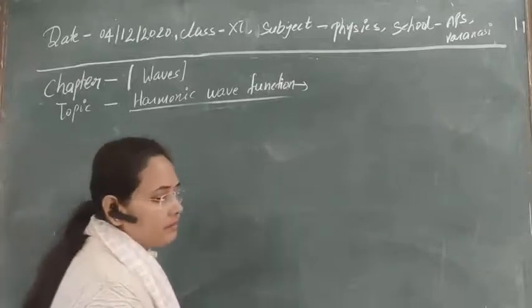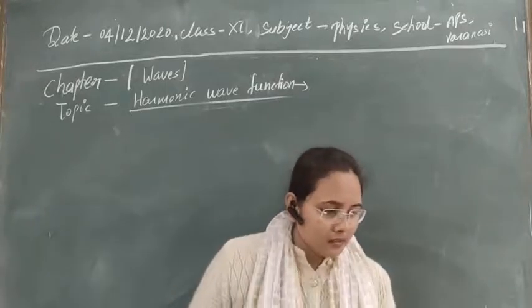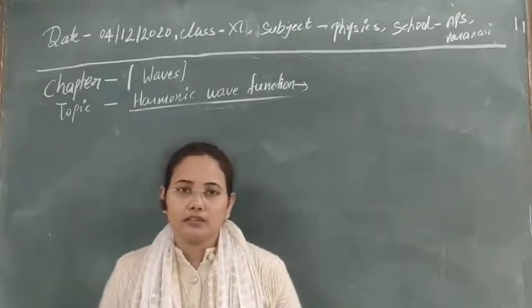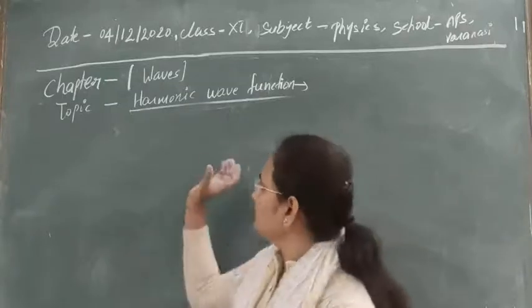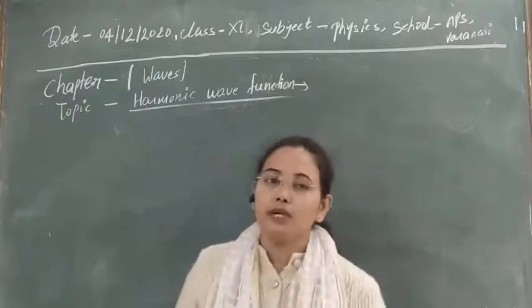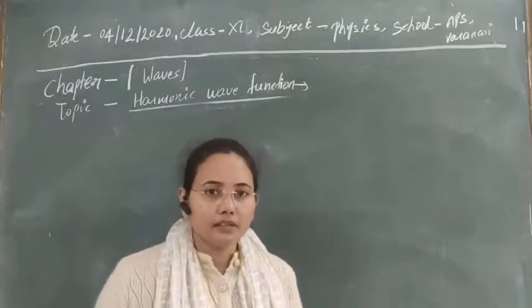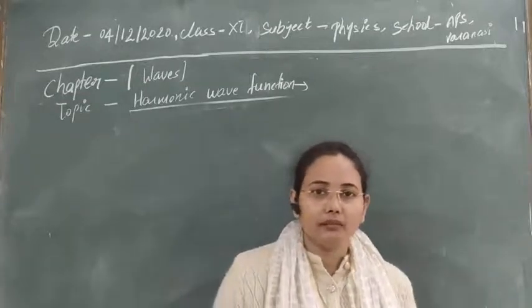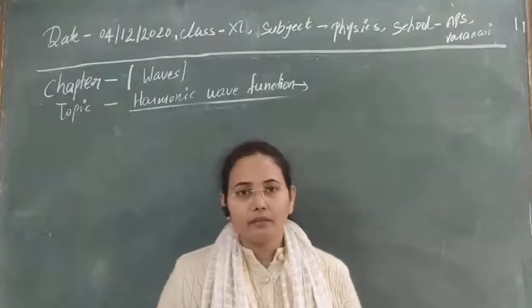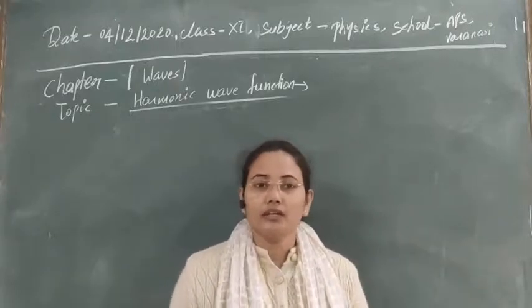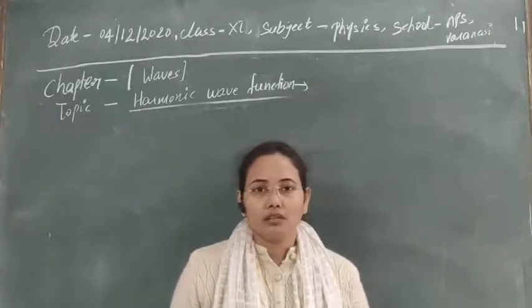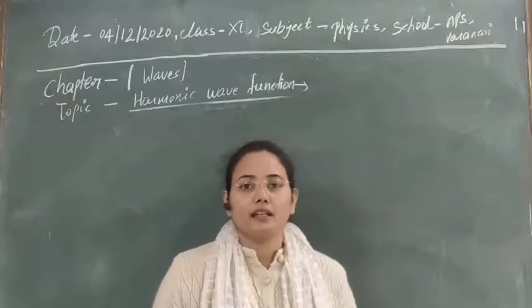So the next concept that we have to study is the equation of a plane progressive wave. We have already seen that the harmonic wave function is periodic in nature. Now suppose a harmonic wave, meaning a wave in which particles execute simple harmonic motion, is propagating in the medium.